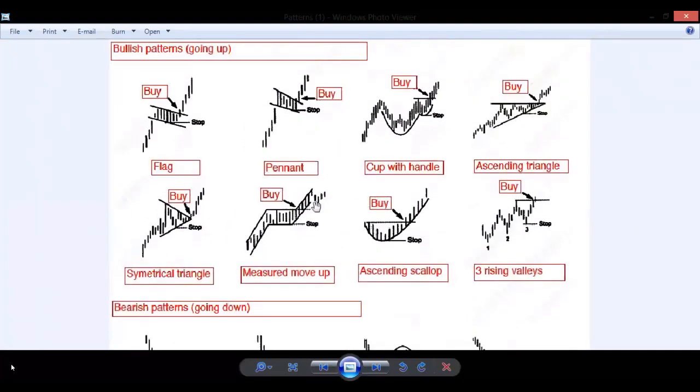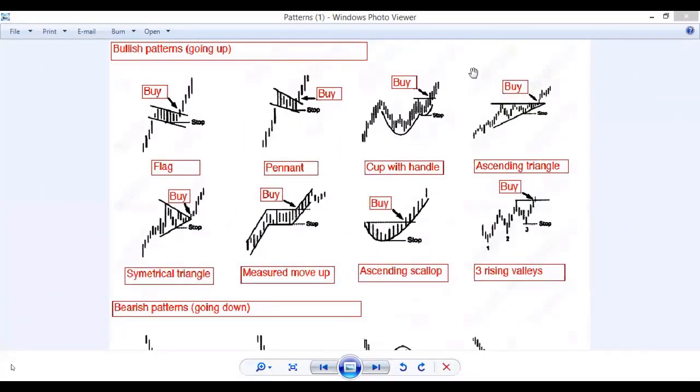If the market breaks the level with this type of strong candle, you can open your position here. This is a stop loss. You can open your position here. This is a stop loss. Here also this is a stop loss. This is an opening position because the market broke the neckline. Here also the market broke this level. You can also enter here at the neckline point.